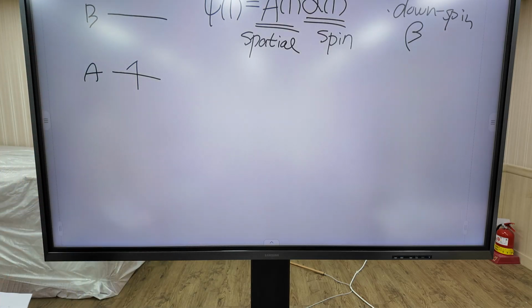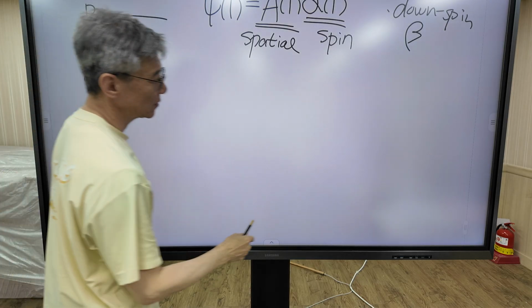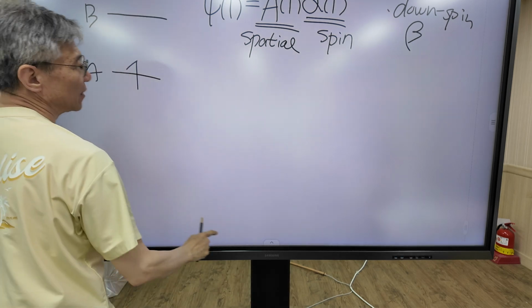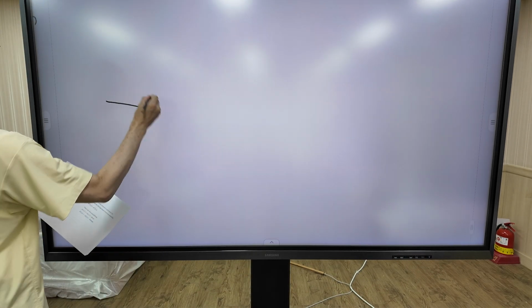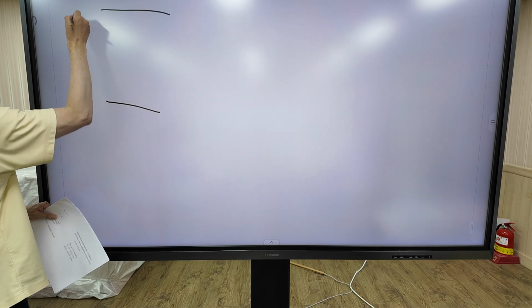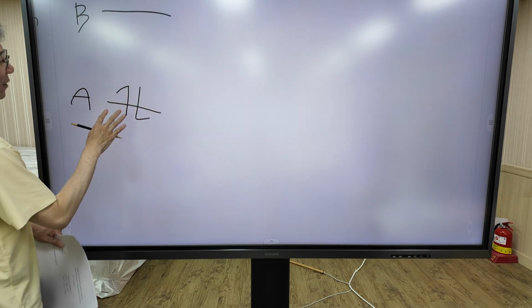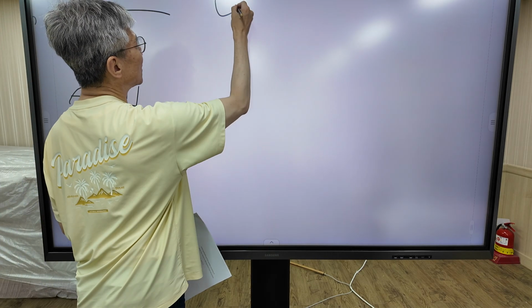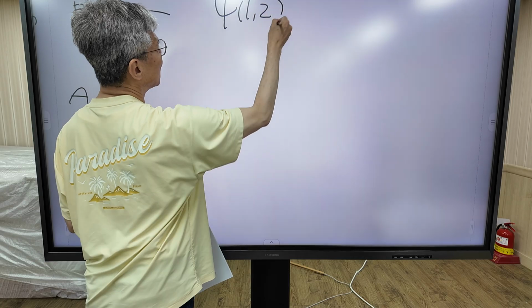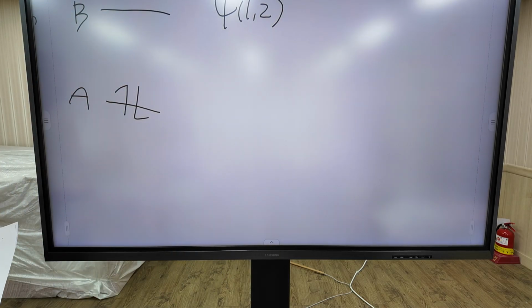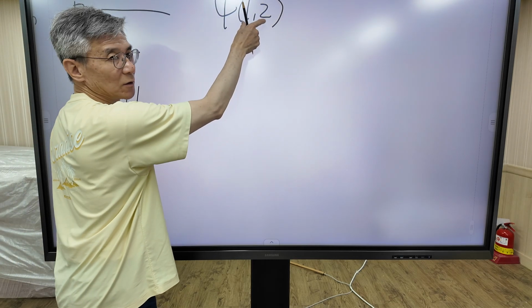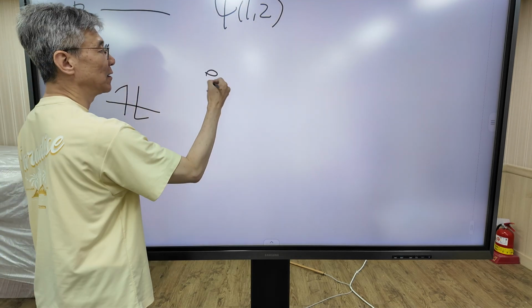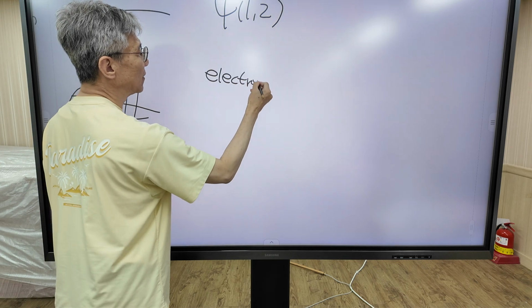This is very simple. Now consider a system of two electrons, A, B. Electron 1 and electron 2 occupy A orbital. Now, the system with two electrons may be expressed using this function. But the important point is that 1, 2 refers to two electrons. But two electrons are perfect twins.